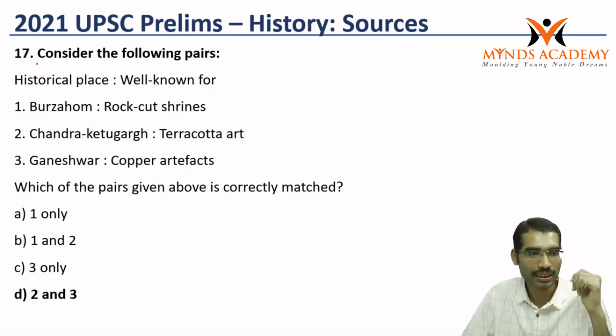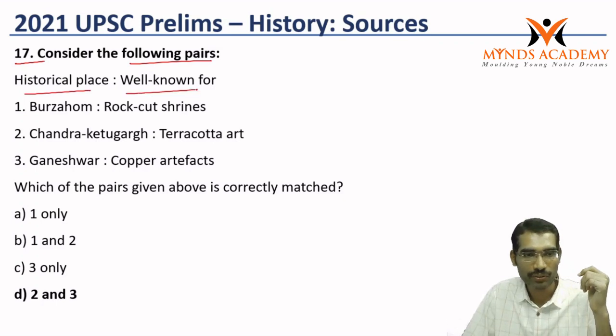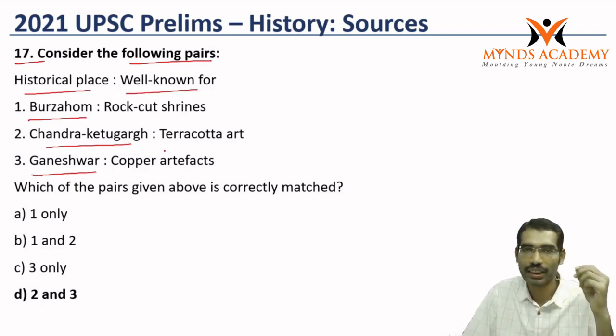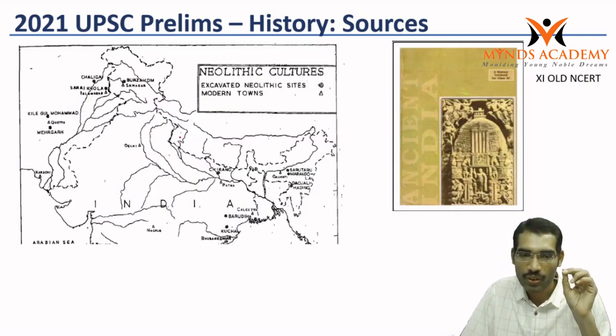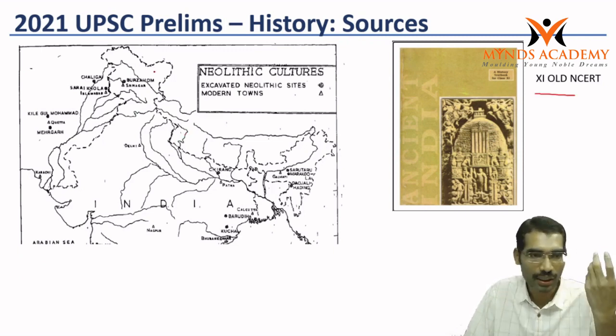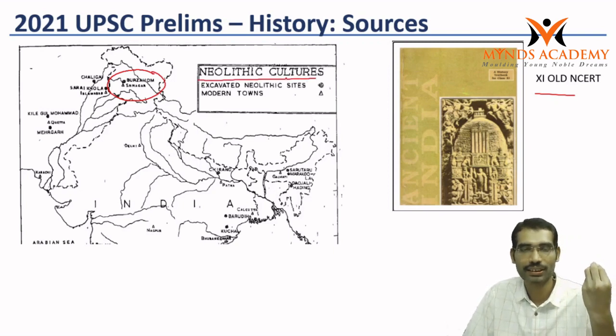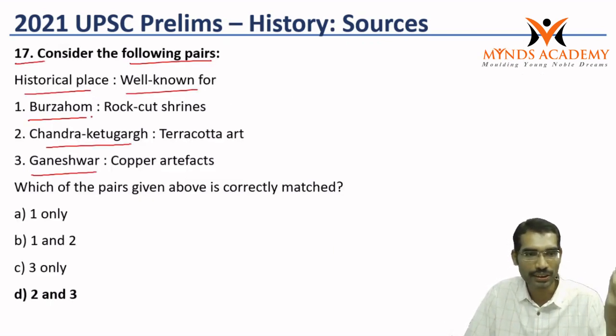Now come to the 17th. Consider the following pairs. Historical place well known for Burzahom, Chandraketugarh and Ganeshwar. Once again, those who are focusing on ancient India can answer this. The map itself says Burzahom, it is a Neolithic culture. So it is about the Stone Age.